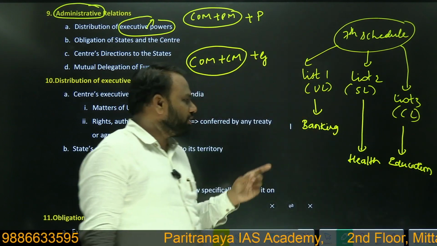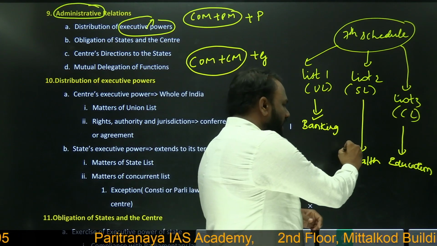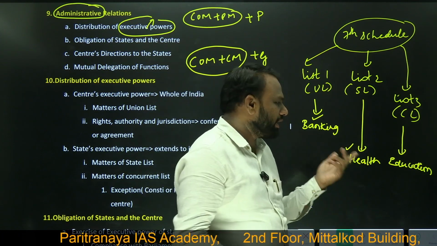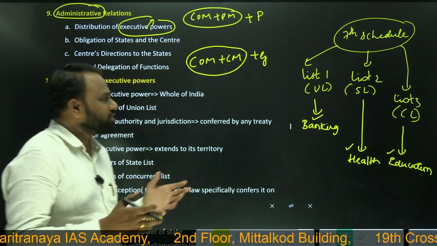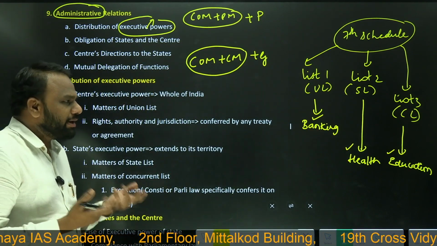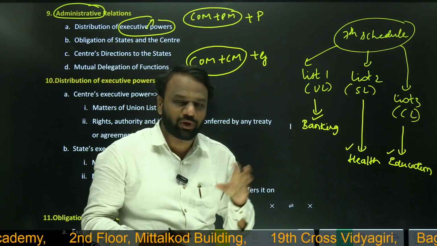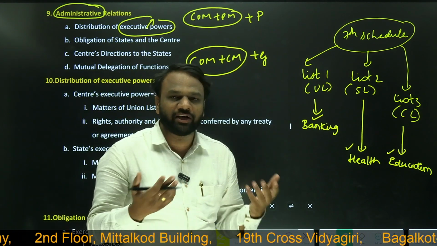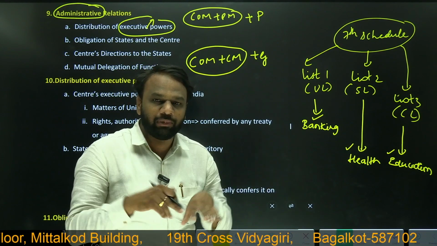We know that on banking, center can make laws. On health, the state can make laws. On education, both center as well as state can make laws. Now the question arises: who will implement the laws related to banking? Who will implement the laws related to health? Who will implement the laws related to education? Because we have seen who can make laws, but who will implement them?